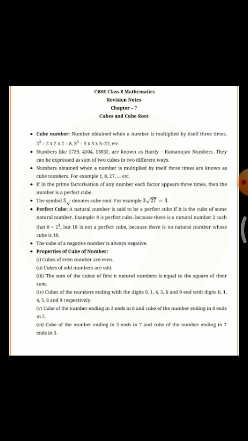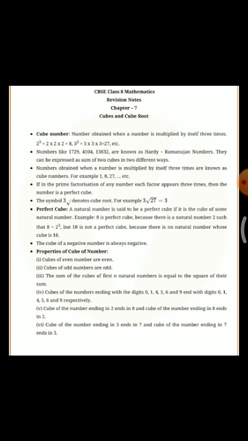Second topic is what do you mean by a perfect cube? A natural number is said to be a perfect cube if it is the cube of some natural number. Example, 8 is a perfect cube because there is a natural number 2 such that 8 equals 2 to the power 3. But 18 is not a perfect cube because there is no natural number whose cube is 18. Next topic is the cube of a negative number is always negative.